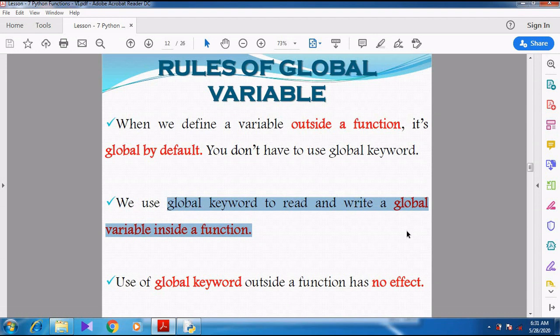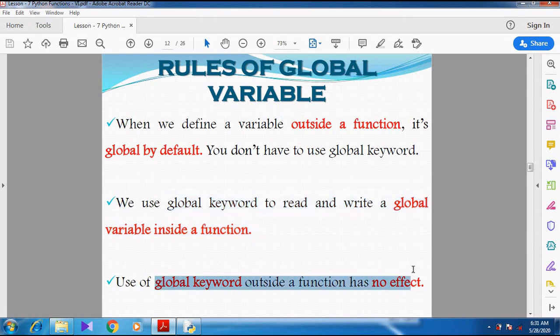Then automatically the variable which is defined inside the function changes to a global variable. And whenever we use the global keyword outside the function, it does not show any effect on the variable.